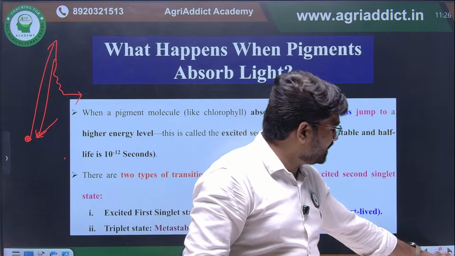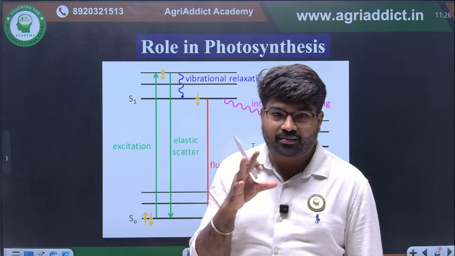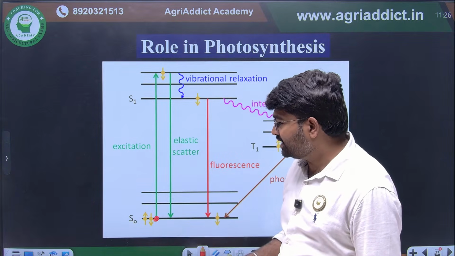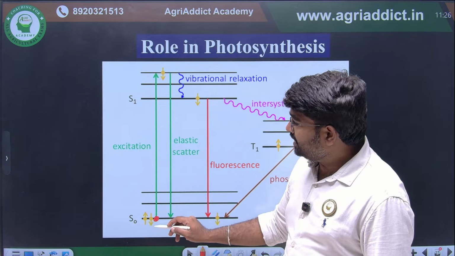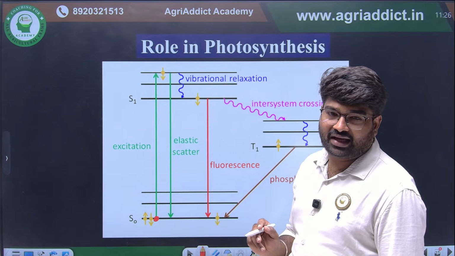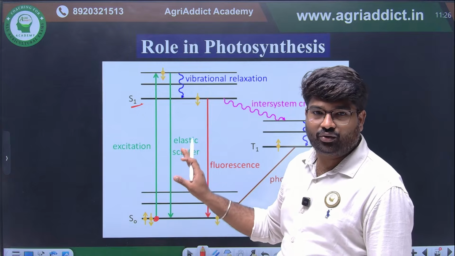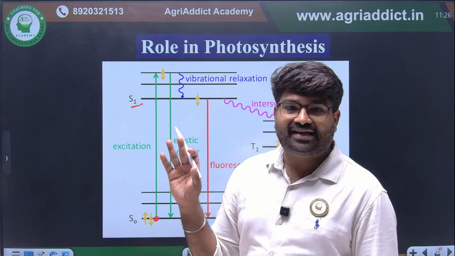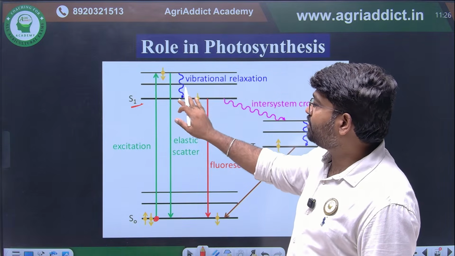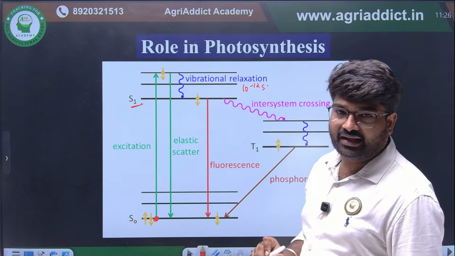Now we are going to see how the photosynthetic pigment, if it absorbs light, what mechanism will happen there. If a chlorophyll molecule is there, just imagine, if a photon is passing here, it will go to excited state. That we can call the singlet state. This is a very important point you have to remember. It will go to excited singlet state. Then by the process of vibration, it will release some of the energy. The singlet state time is 10 power minus 12 second. Okay, that is singlet state.